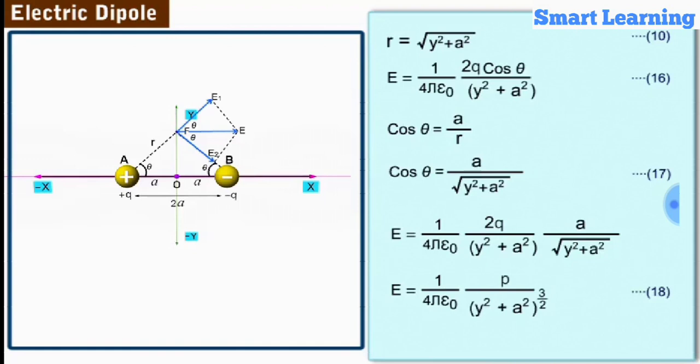The direction of the electric field strength at the point F is opposite to that of the electric dipole moment and parallel to the axis of the dipole, as discussed earlier.